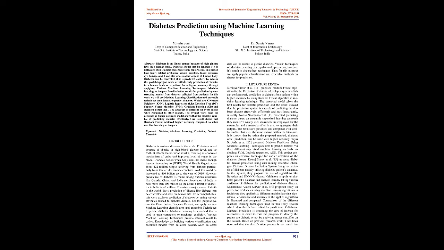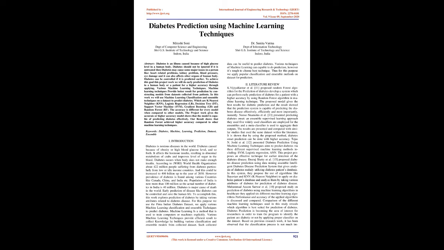In this work we will use machine learning classification and ensemble techniques on a dataset to predict diabetes, which are k-nearest neighbor (KNN), logistic regression (LR), decision tree (DT), support vector machine (SVM), gradient boosting (GB), and random forest (RF). The accuracy is different for every model when compared to other models. The project work gives the model with higher accuracy, which shows that the model is capable of predicting diabetes effectively. Our result shows that random forest achieved higher accuracy compared to other machine learning techniques. Keywords: diabetes, machine learning, prediction, dataset, ensemble.